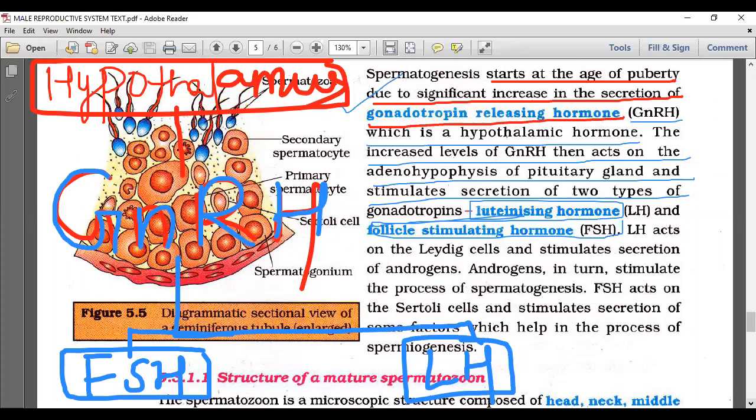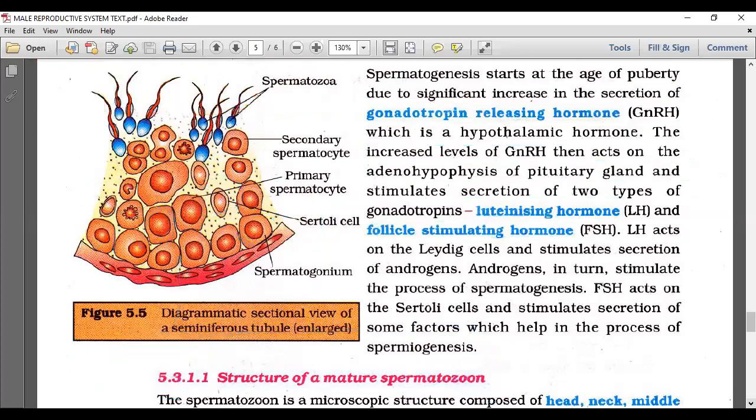But we discussed inhibin earlier, isn't it? Sertoli cells secrete a hormone called inhibin till the age of puberty, which stops the action of this particular hormone.